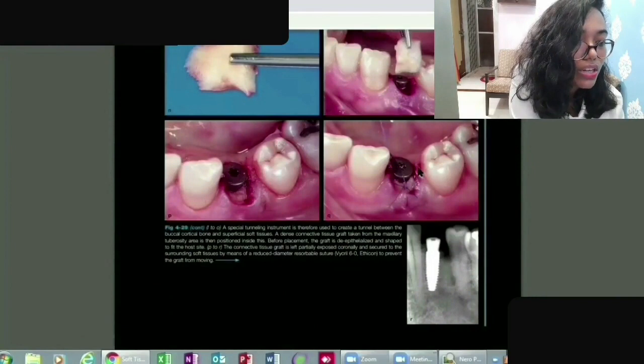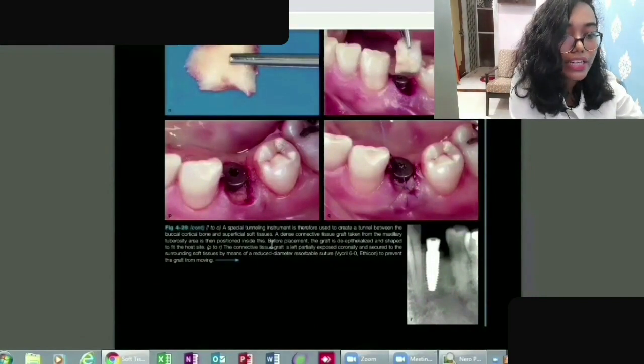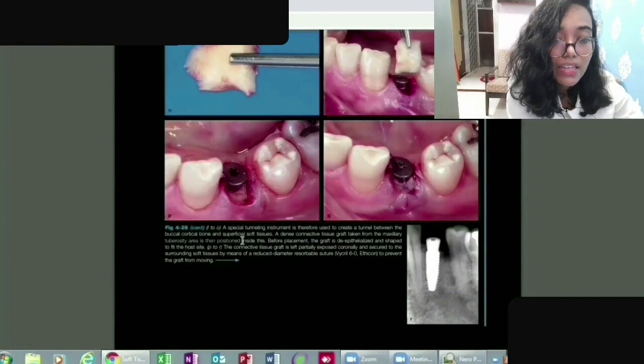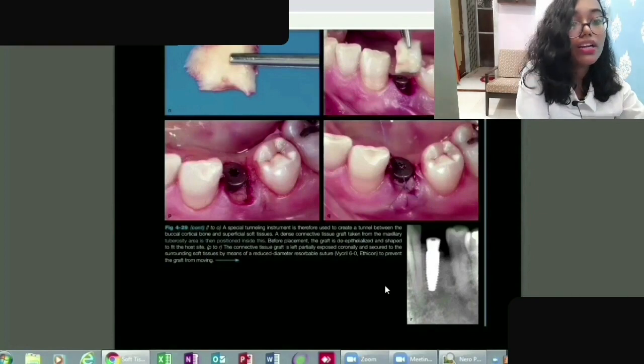Okay, so something important for you to take into consideration is that a dense connective tissue graft taken from the maxillary tuberosity area is then positioned on this side. So what does that mean?